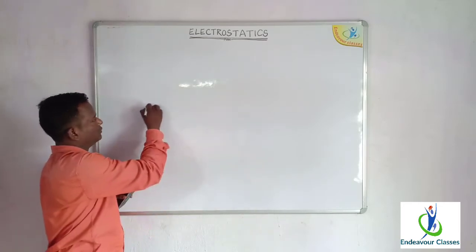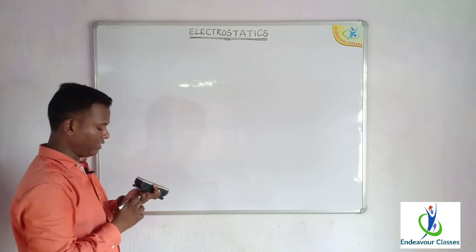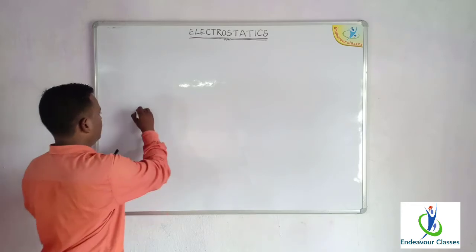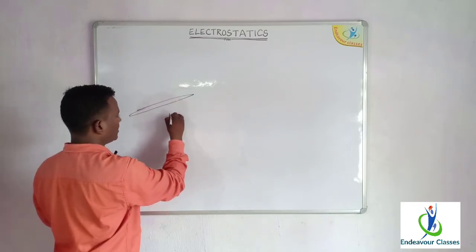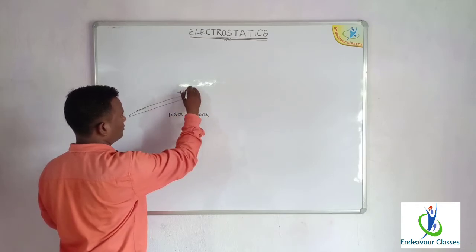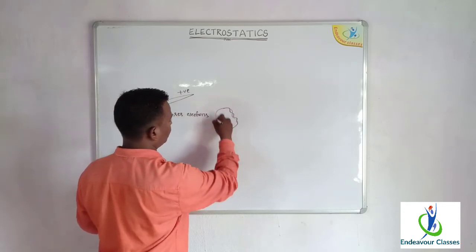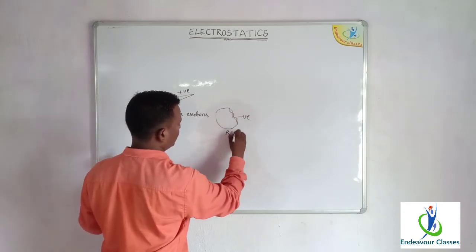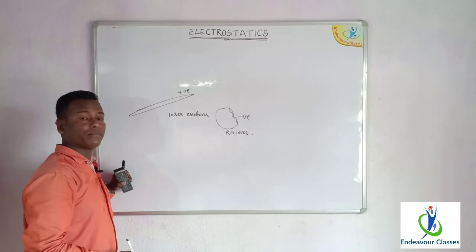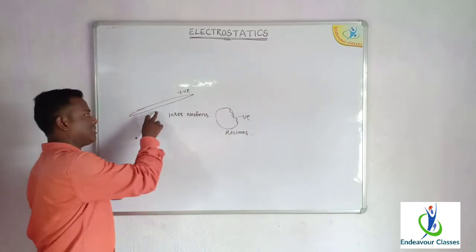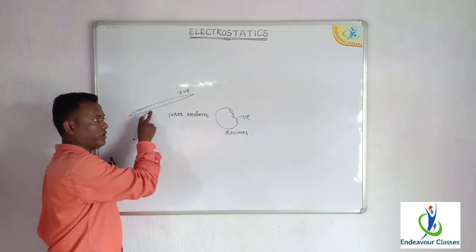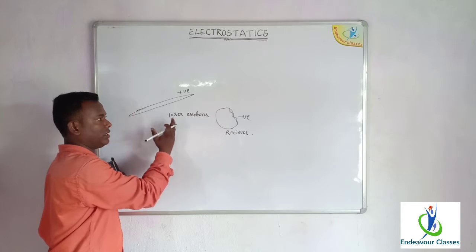Now you see, when frictional electricity develops, the body which loses electrons becomes positive, and the body which receives electrons becomes negative. The number of charges lost by this body will be equal to the number gained by the other.